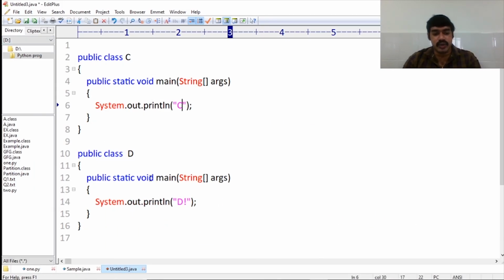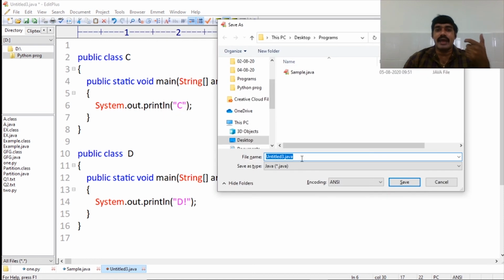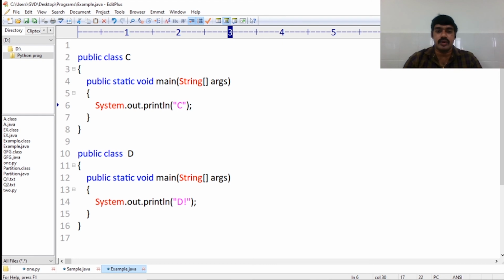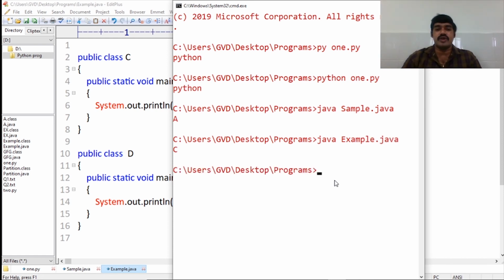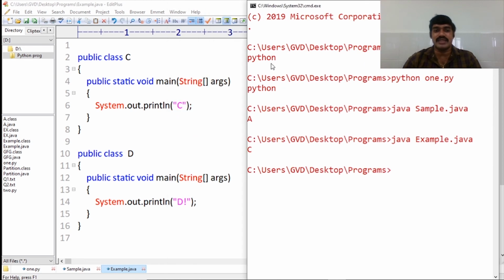So save this one, Control S. Here I am using the feature launch single file source code program, so I am saving this program with any user defined name, example.java. Coming to the command prompt, java space example.java. What is your output? C. That means in that feature, what is the important point? A Java file may contain n number of public classes, not a problem. But what is the main class? The first class will become the main class.